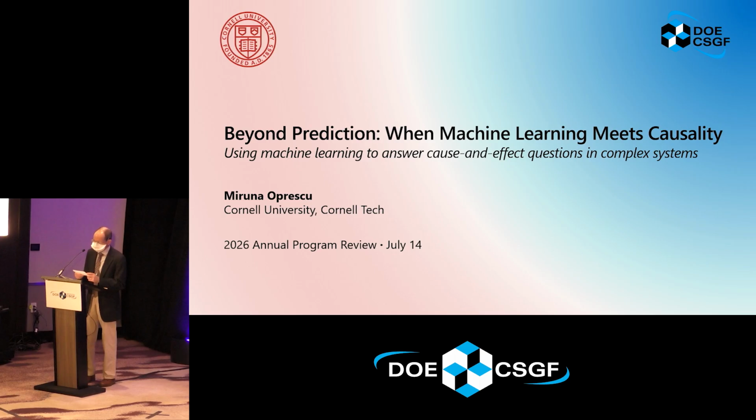Our next speaker is Miruna Oprescu from Cornell University. She's a computer scientist working with Nathan Callis. She did her practicum at Brookhaven National Laboratory, and today she's going to tell us about "Beyond Prediction: When Machine Learning Meets Causality."